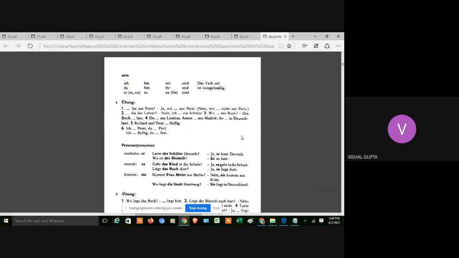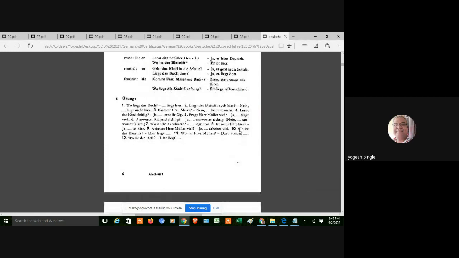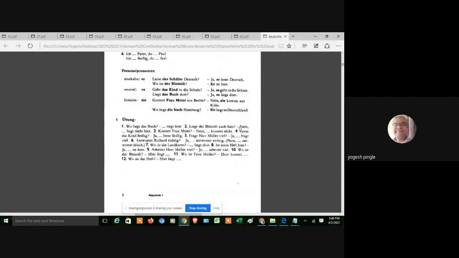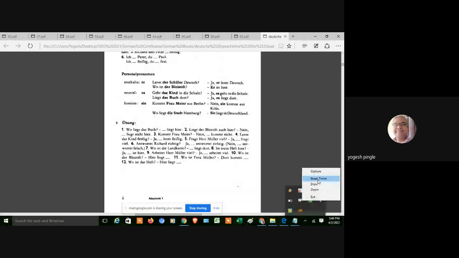Okay, let's go ahead. Next. So here it is something different. This exercise depends upon the personal pronoun, how you are putting the personal pronoun. Now this personal pronoun, we know what is masculine, er, what is neutral, es, and what is feminine, sie. So generally in English you are translating that as he, it, and she.